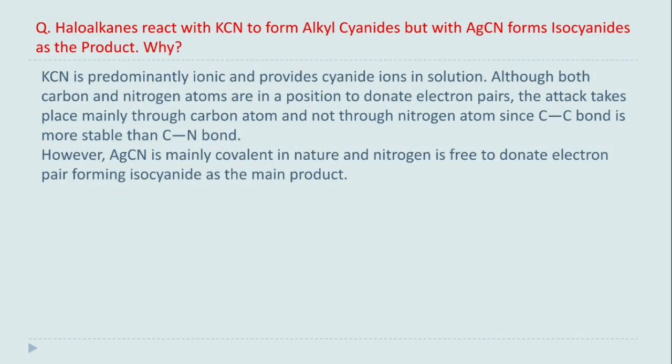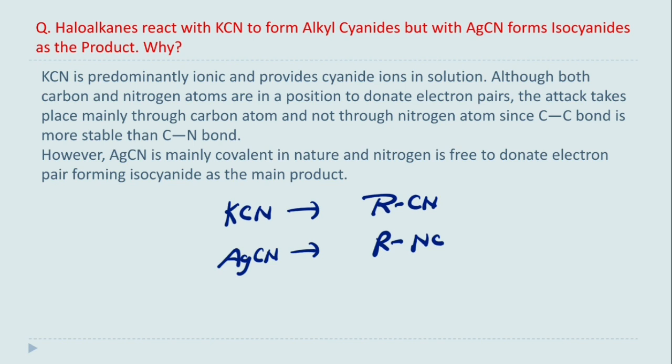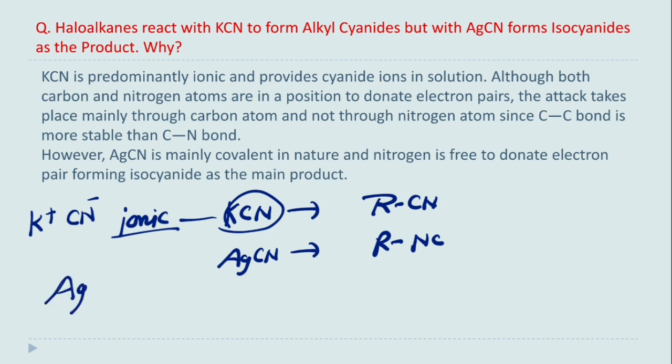Now see, we know that KCN gives the cyanide compounds, whereas AgCN gives isocyanide compounds. Now why does this happen? This happens because KCN is an ionic compound, which means K positive and CN negative are bonded with an ionic bond. But in AgCN there is a covalent bond. So here the CN negative ion shows two types of resonating structures.